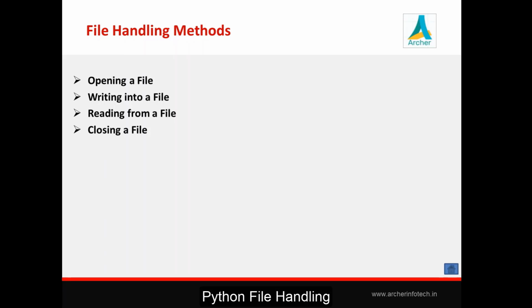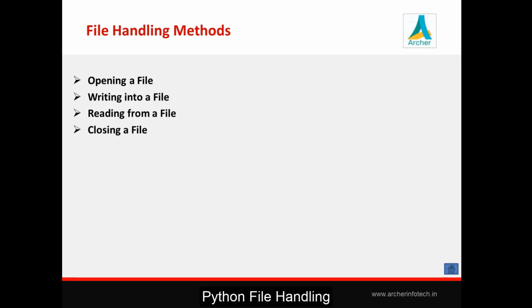Next, we'll check some methods or operations, a better way to say it, that we require while reading and writing a file. So there are four basic operations. Whenever you want to read or write any file, the first thing you need to do is open that file. Whenever you are opening a file, you need to think about whether that file exists or whether you want to create that file.